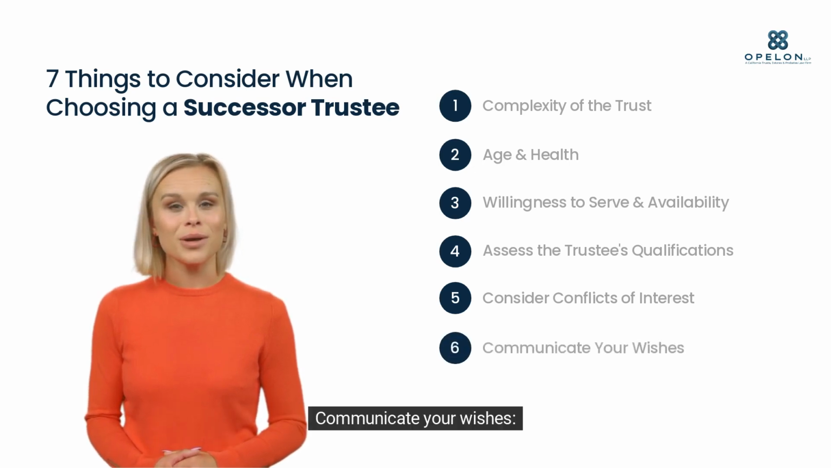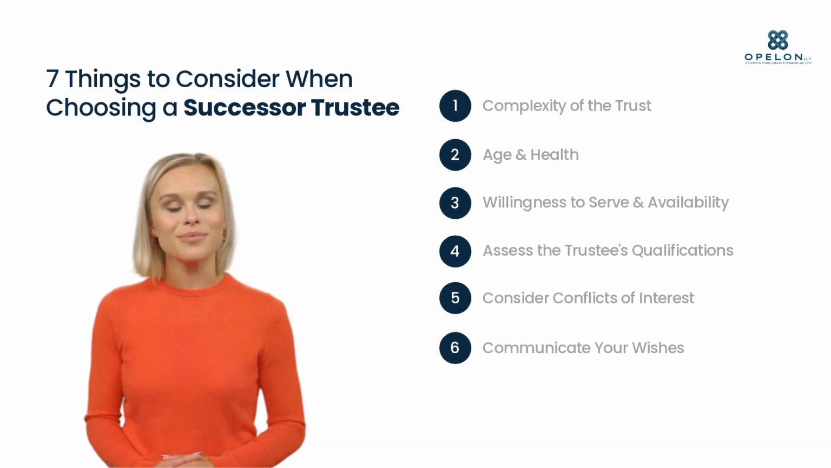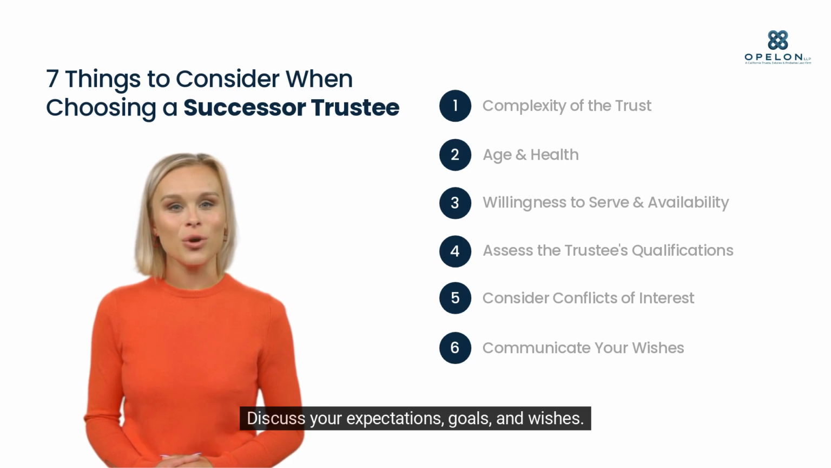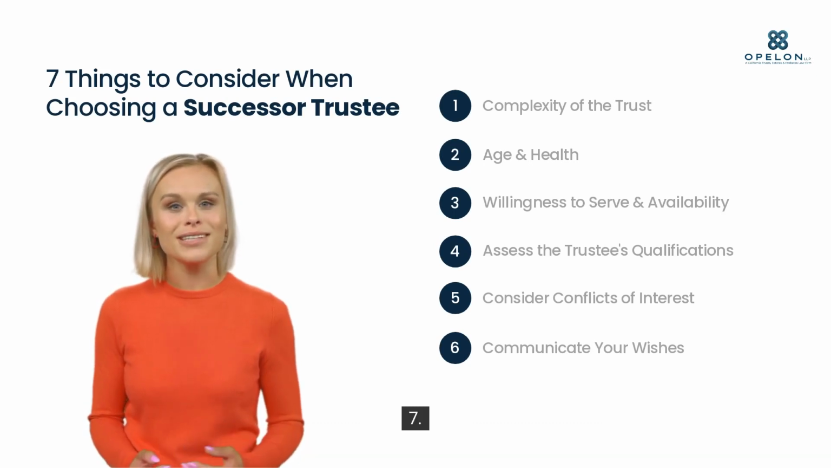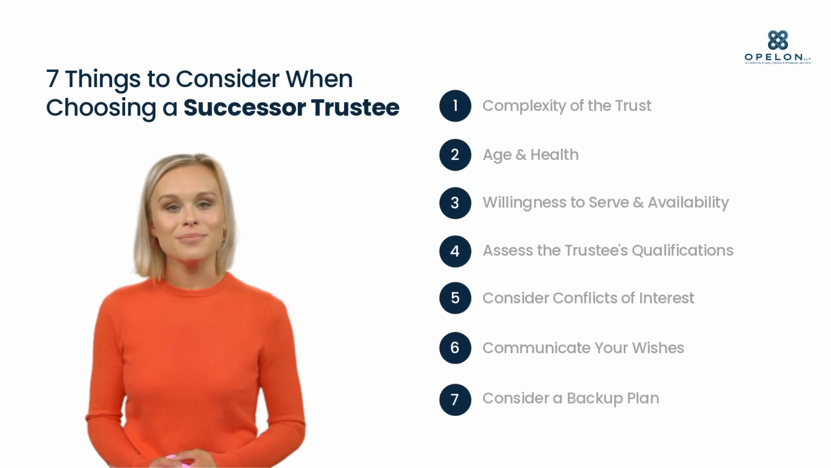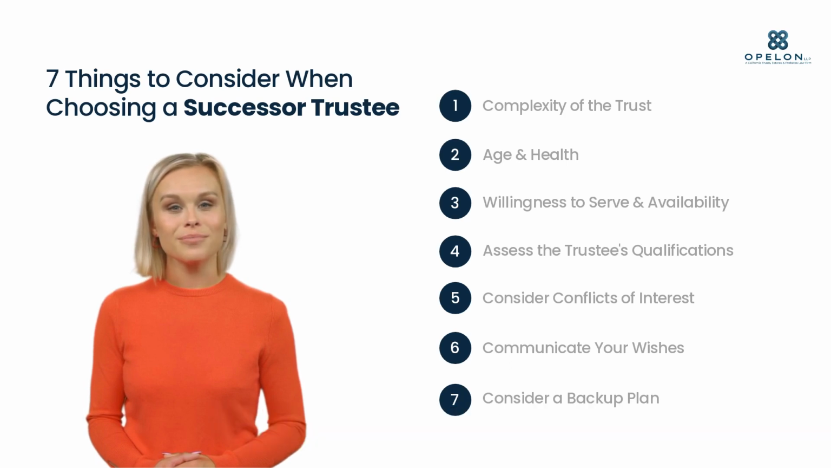6. Communicate your wishes. Make sure you communicate your wishes clearly to the successor trustee you choose. Discuss your expectations, goals, and wishes. This will help ensure that the trustee understands their responsibilities and is able to manage the trust accordingly. 7. Backup plan. Consider naming a backup successor trustee in case your first choice is unable or unwilling to serve.